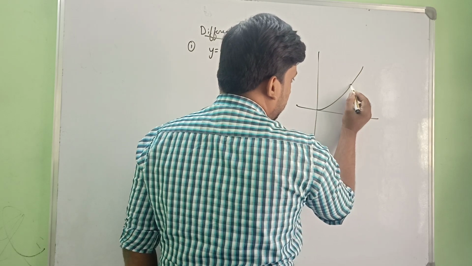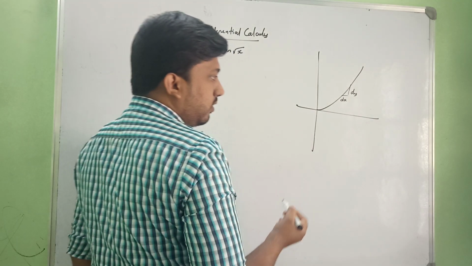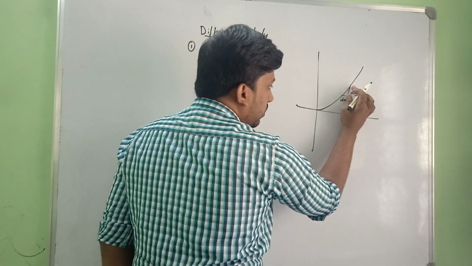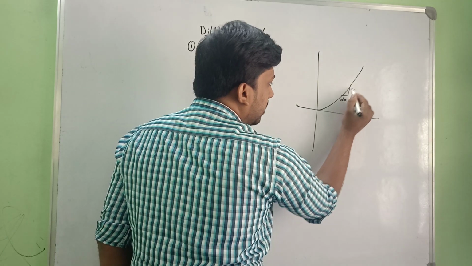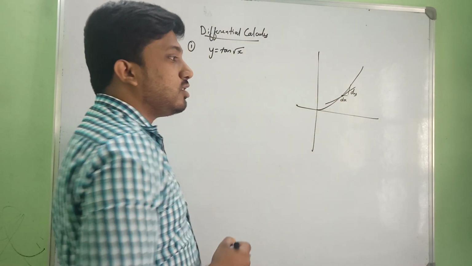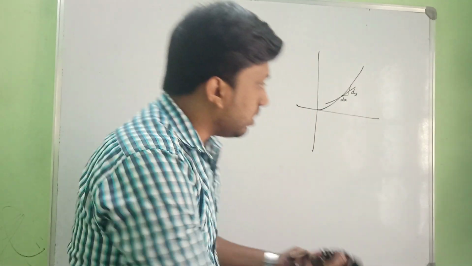See, this is the curve, with change dx and change dy. We take dy by dx, and if we bring this very close, we get a tangent, and the tangent at that point we call the derivative of the curve.